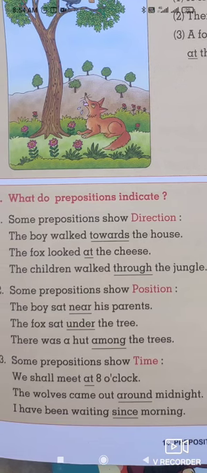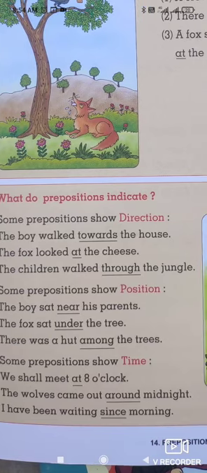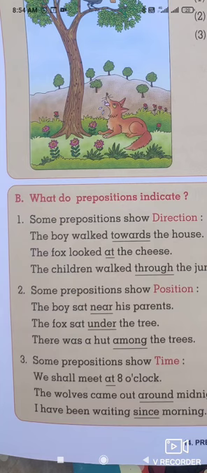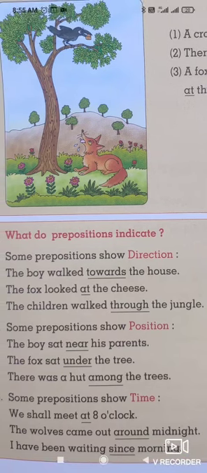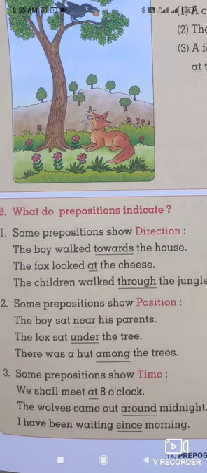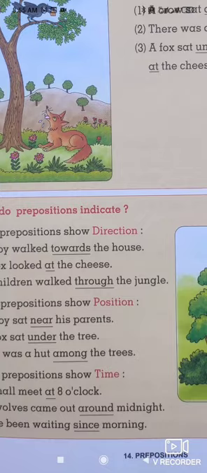The wolves came out around midnight. And the last sentence: I have been waiting since morning. Here at, around, and since are the prepositions which show us time in the sentence. So we come to know the different kinds of prepositions: direction, position, and time.